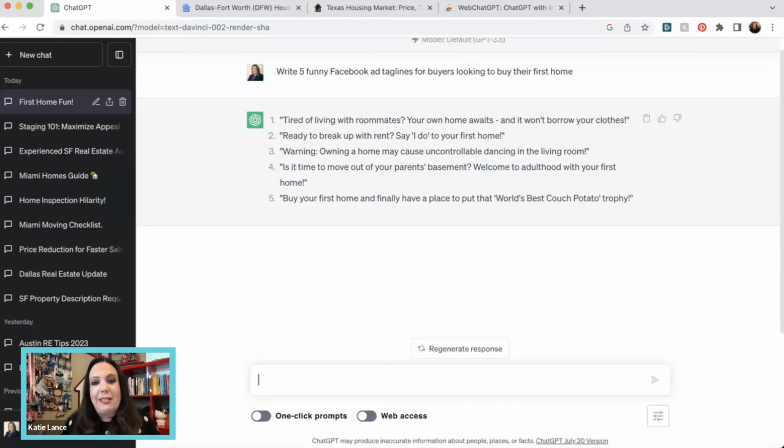Tired of living with roommates? Your own home awaits, and it won't borrow your clothes. Ready to break up with rent? Say I do to your first home. Warning, owning a home may cause uncontrollable dancing in your living room. Isn't it time to move out of your parents' basement? Welcome to adulthood with your first home. Buy your first home and finally have a place to put that world's best couch potato trophy.